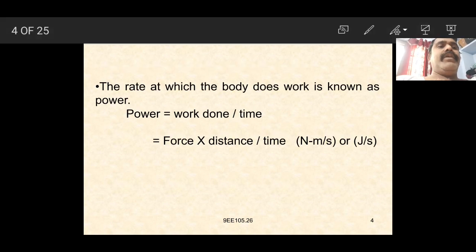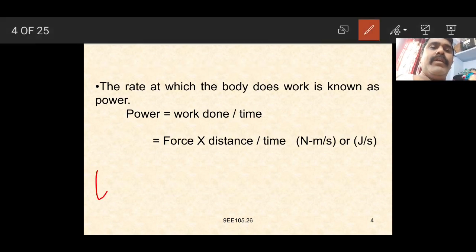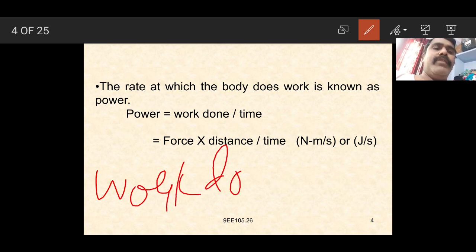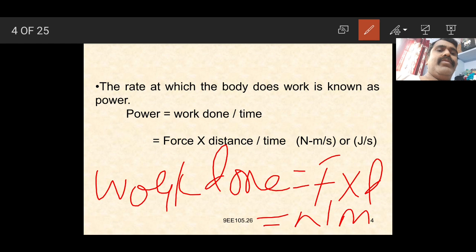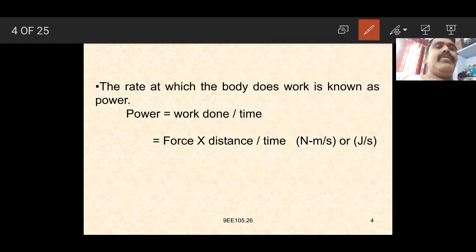Work done in mechanical systems is the force acting on the body to move it through some distance, force into distance, which is measured in Newton meters. Therefore, power is equal to work done by time taken, force into distance by time, measured in Newton meter per second or joules per second.